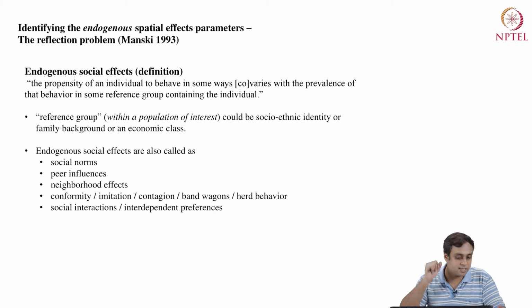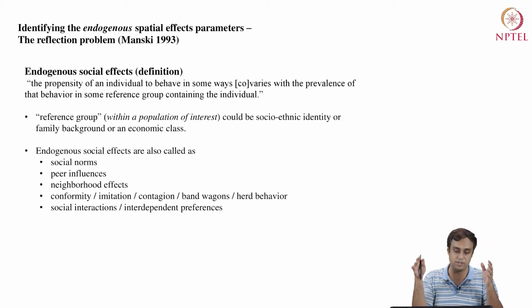So Manski defines endogenous spatial effects as the propensity of an individual to behave in some way co-varying with the prevalence of that behavior in some reference group containing the individual. Now that's a very heavy statement.